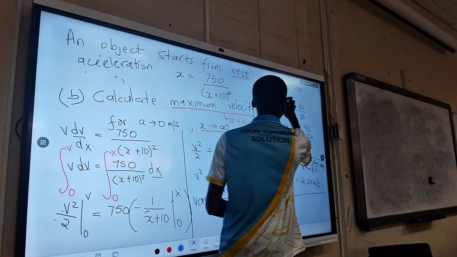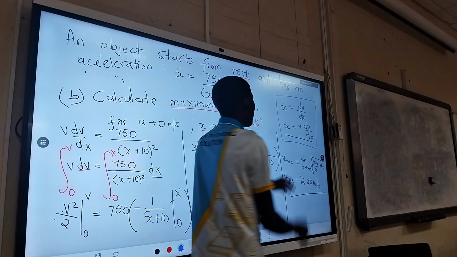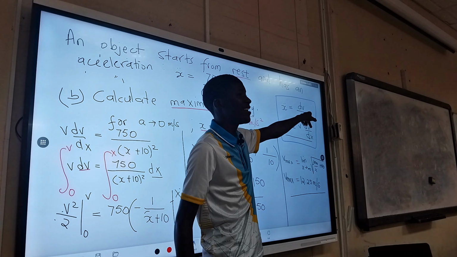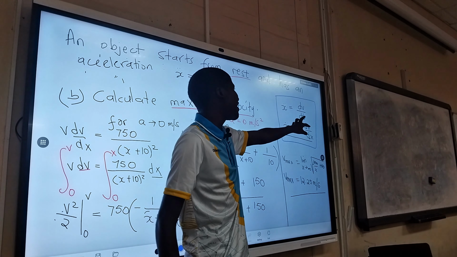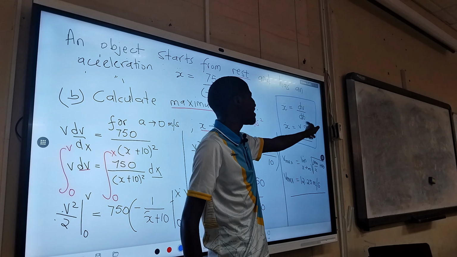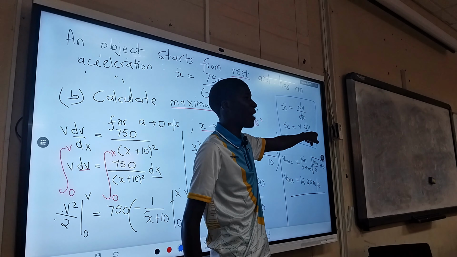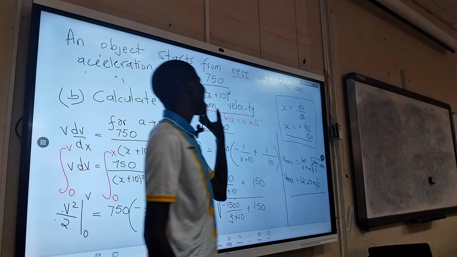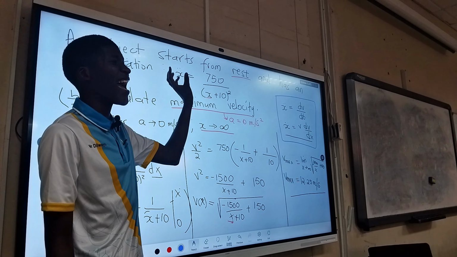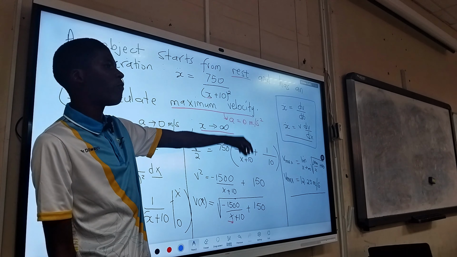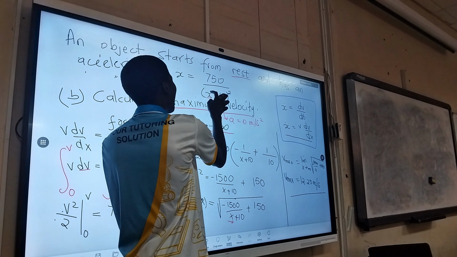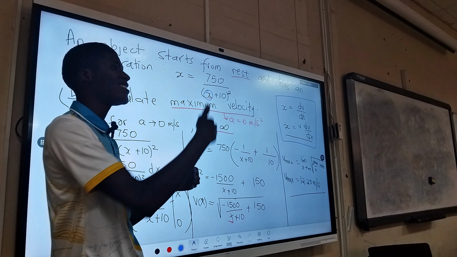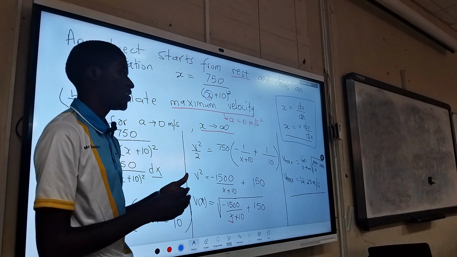It can be the derivative of velocity with respect to time, or it can be v times the derivative of v with respect to x. Which option will you use for your acceleration? In this case, your acceleration is in terms of position, because the acceleration equation here has x. This suggests that acceleration changes with position.